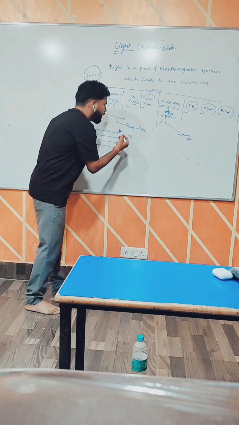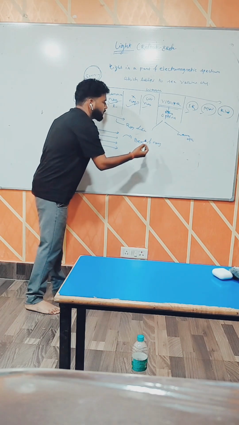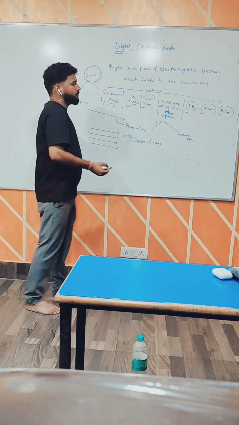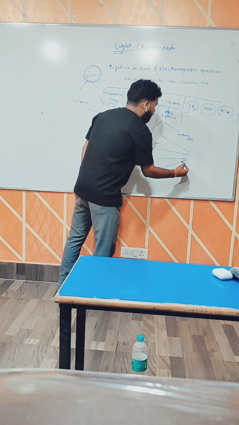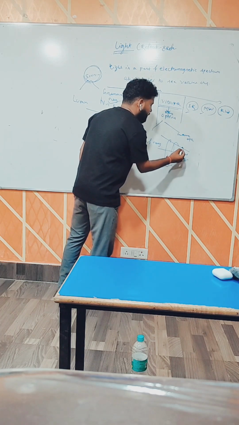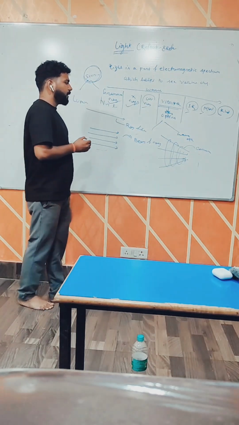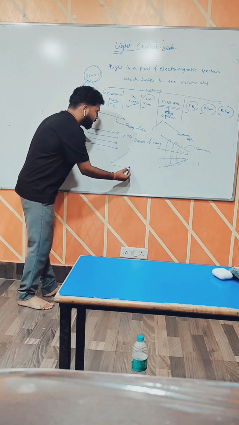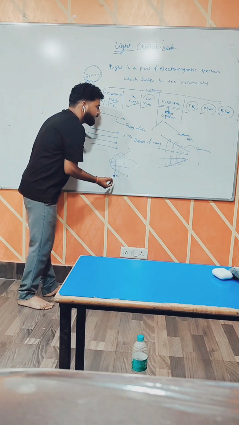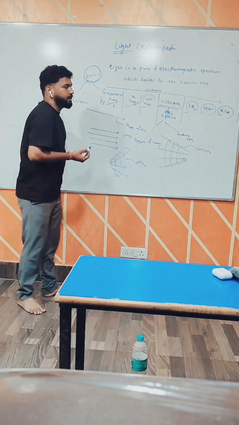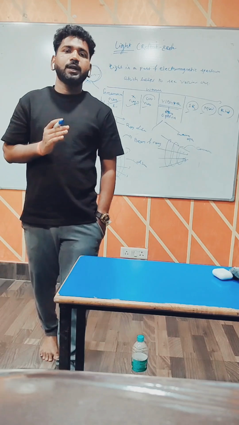These are called parallel rays, and parallel rays are called a beam of rays. Sometimes the beam of rays goes in a direction so that its dimension decreases. This is called a convergent beam. Sometimes the rays move and don't intersect from the starting point; here the diameter increases. That is called a divergent beam. Is it clear? There are three types of beam: parallel beam, convergent beam, and divergent beam.